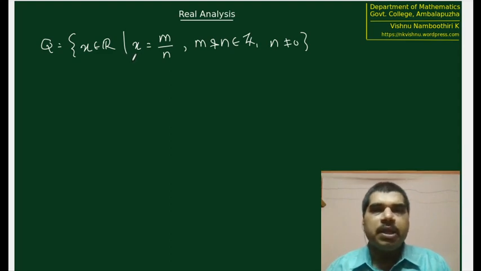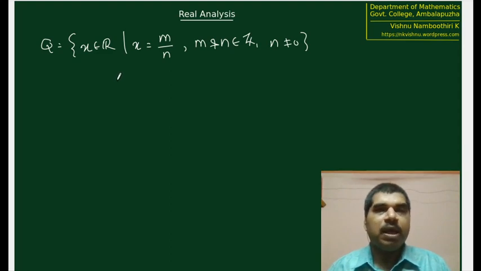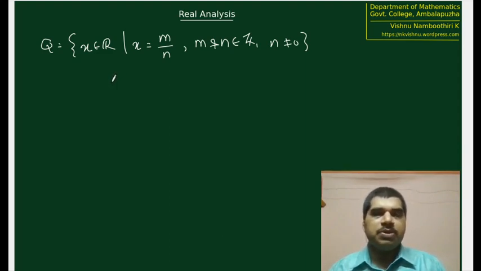So that is actually going to create some confusion for us, and therefore we will slightly modify the set theoretical description of Q in such a way that we won't be having any confusion regarding the representation of an element in Q. So we are trying to write down a slightly different set theoretical notation for Q in such a way that there won't be any confusion with a number appearing more than once, or a number having more than one representation in the set of all rationals. So we will completely remove all these confusions by rewriting the set of all rationals in the following way.